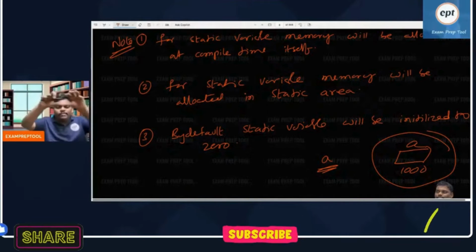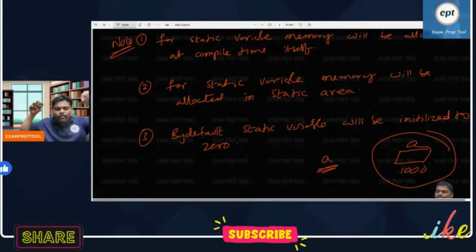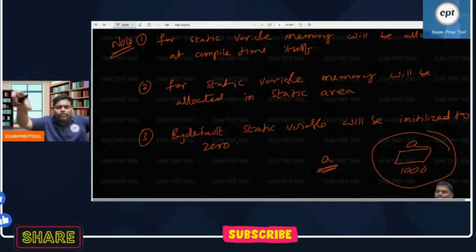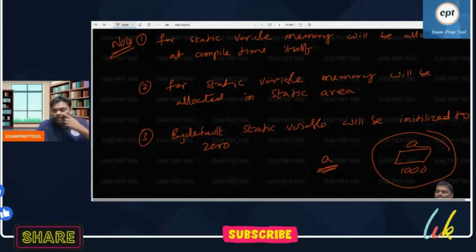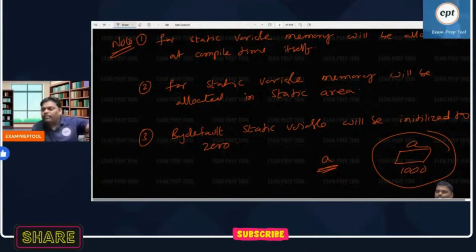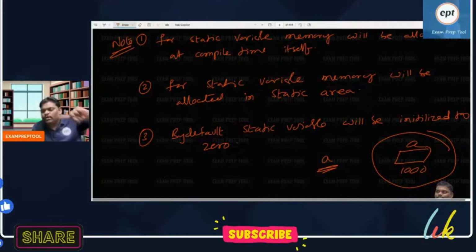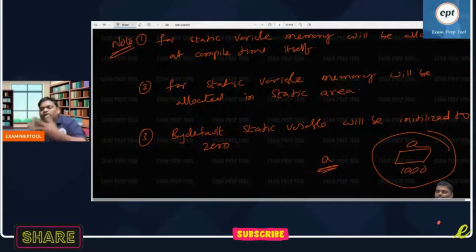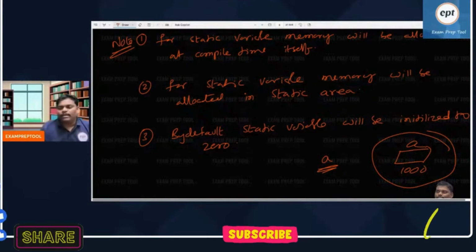See, it's a mapping. One variable, one memory location will be mapped. This mapping is called binding, which is also called memory allocation. Remember, if this mapping is done at compile time, that is called static binding, which is also called static memory allocation. If you do this binding at runtime, that is called dynamic binding or dynamic memory allocation.